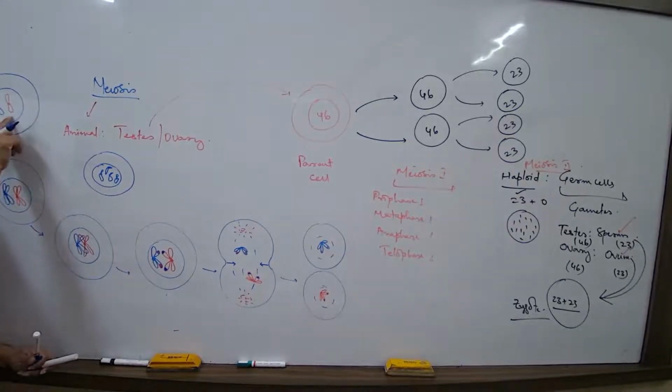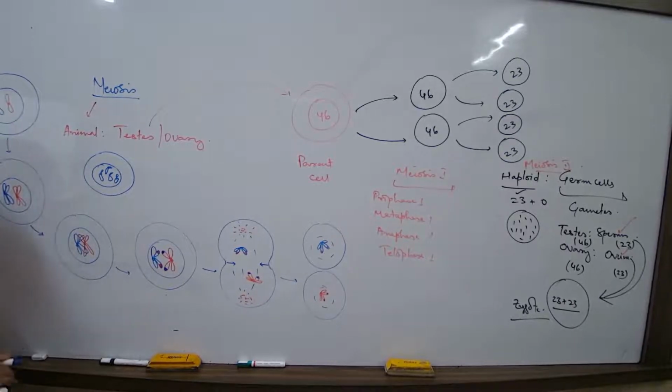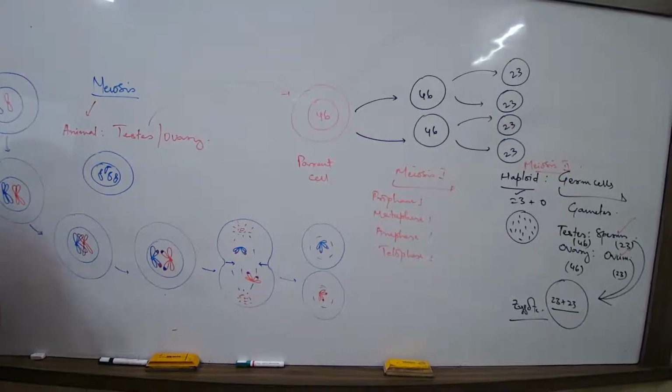You need not show them paired up. But meiosis always involves this particular process, because there are additional proteins present which look for the maternal and the paternal chromosome.